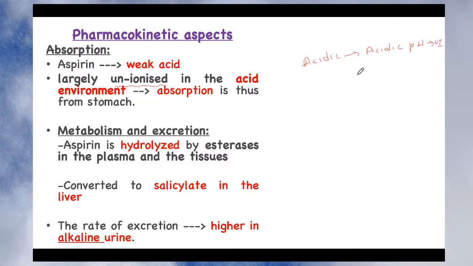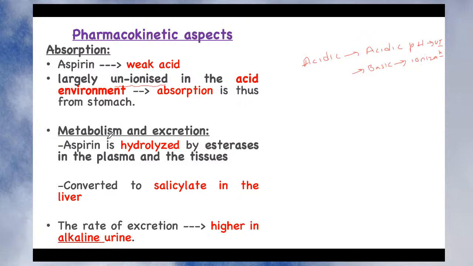Whereas if the acidic drug comes into contact with basic pH, what will happen? We know that when an acid and a base combine, there is formation of salt and water. So it undergoes the process of ionization. There is a replacement of some ions, and remember that an ionized form of the drug doesn't absorb into systemic circulation.